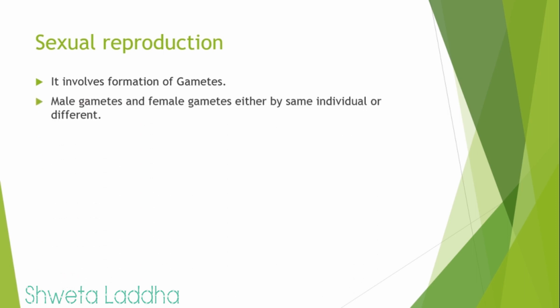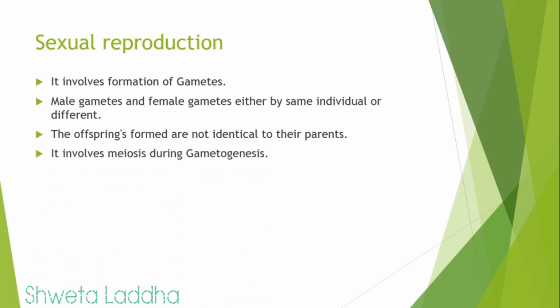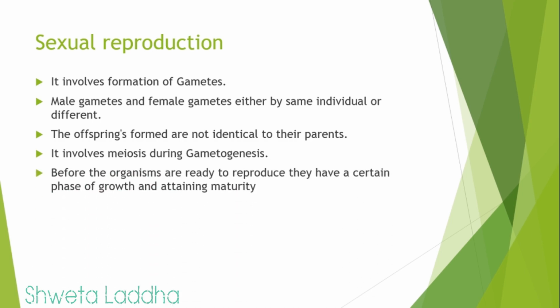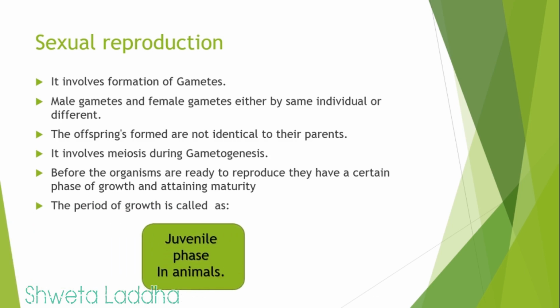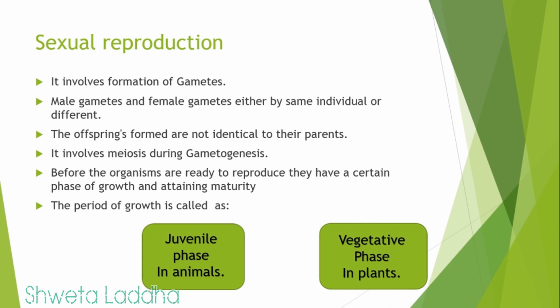Either they are produced by the same individual or they are produced by different individuals. The offsprings formed are not identical to their parents. It involves meiosis during gametogenesis. Before the organisms are ready to reproduce, they have a certain phase of growth and later they attain maturity. The period of growth is called as juvenile phase in animals and vegetative phase in plants.